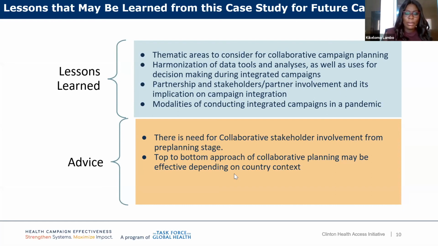Again, another advice, which might not be generalizable, is that a top-to-bottom approach of collaborative planning may be effective depending on the country context. We've seen that work for Nigeria, and the case study would expatiate more on that. And so maybe other countries or other areas, other people who have similarities with our system might be able to pick that approach as one that works for them too, seeing that it has worked for us here in Nigeria.